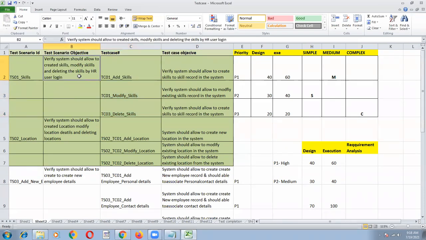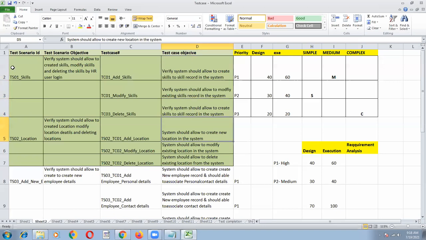So I have gone through the requirement and I understood I want to test this scenario. Verify system should be able to allow create skills, modify skills, and delete the skills by HR user login. So to test this functionality, I have to log in as a HR user, not as a normal employee. Only this functionality can be provided to HR user only. So as a HR user, I log into the HR management application and I'm able to test these functionalities.